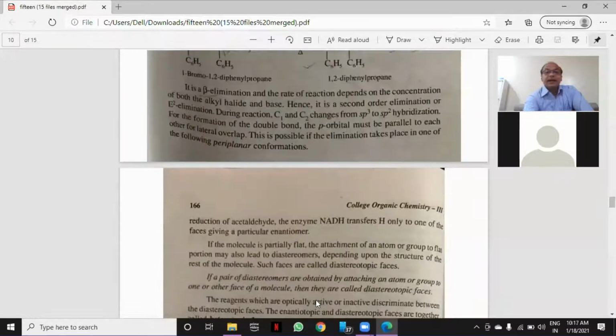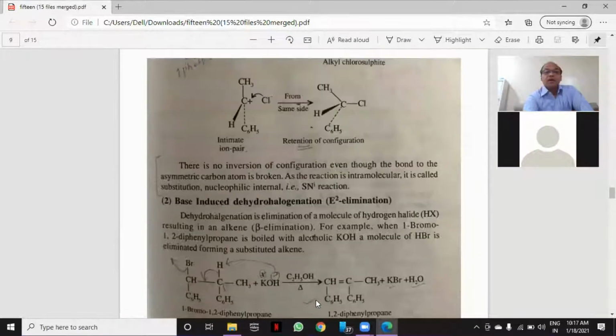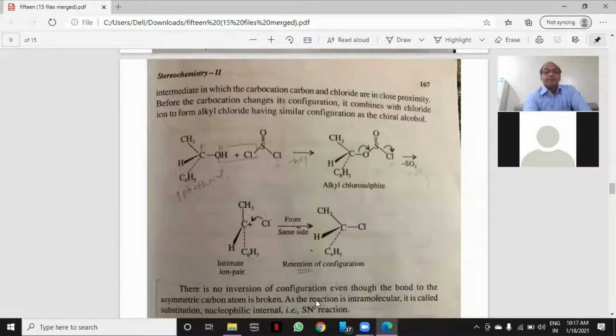It is an intermediate in which the carbocation and chloride are in close proximity, means they are very close to each other. Before the carbocation changes its configuration, it combines with chloride ion to form an alkyl chloride having similar configuration